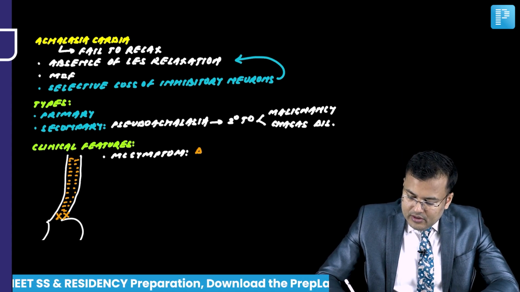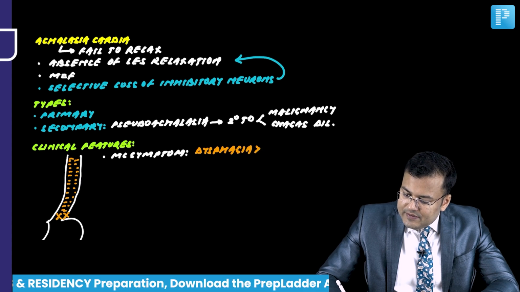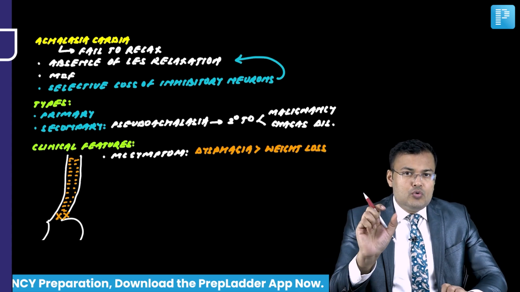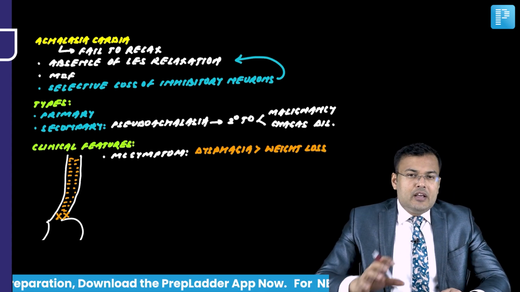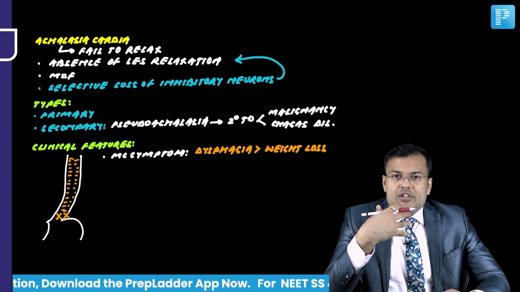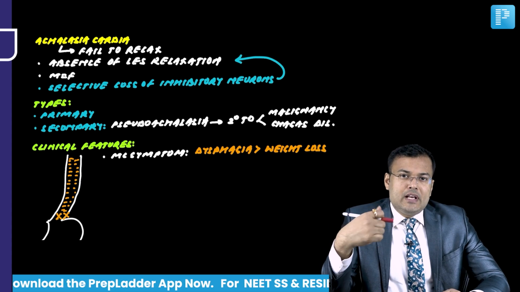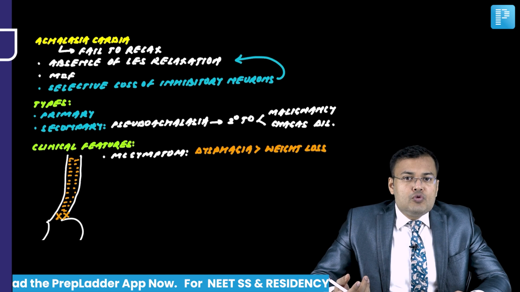So here, the most common symptom is dysphagia, followed by weight loss. Clear? Now let me tell you the clinical clue given in the question related to Achalasia Cardia. In majority of other conditions, initially there is dysphagia to solids, followed by semi-solids, followed by liquids. This is the only condition where dysphagia is more to liquids.